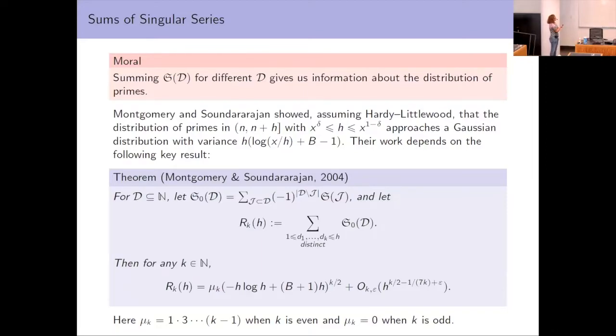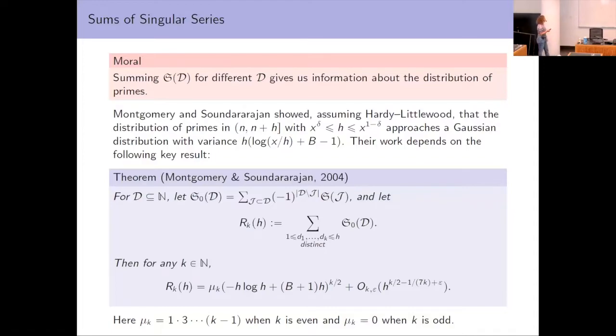And then for any integer k, R_k of h is given by mu_k times negative h log h plus b plus 1, the same constant b, times h to the k over 2. And then there's an error term, a constant depending on k and epsilon, times h to the k over 2 minus 1 over 7k plus epsilon. Here these constants mu_k are exactly the Gaussian moment constants. So it's this product of the odd numbers up to k when k is even, and when k is odd, it's 0. Okay, so there are various things to notice about this.